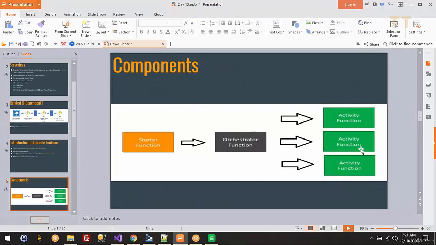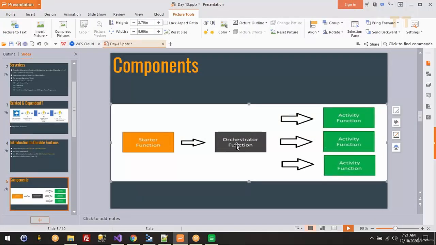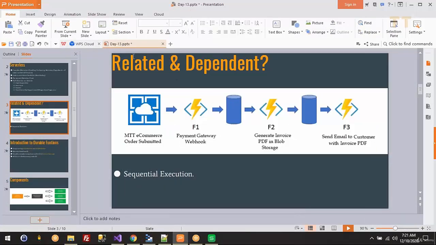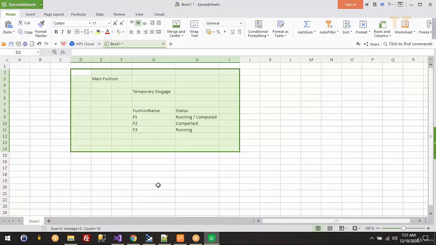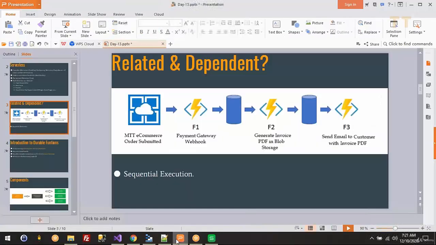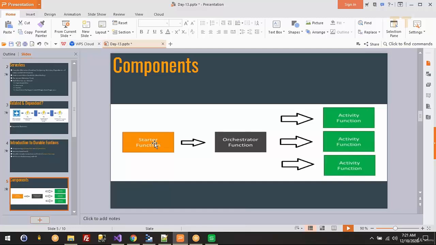So basically there are three functions, three components. One is to start the main function. There is a starter function, there is an orchestrator function, and then there are the activity functions. In this scenario, one function starts this workflow, and that is called the starter function, which initiates, or you can call it a trigger.